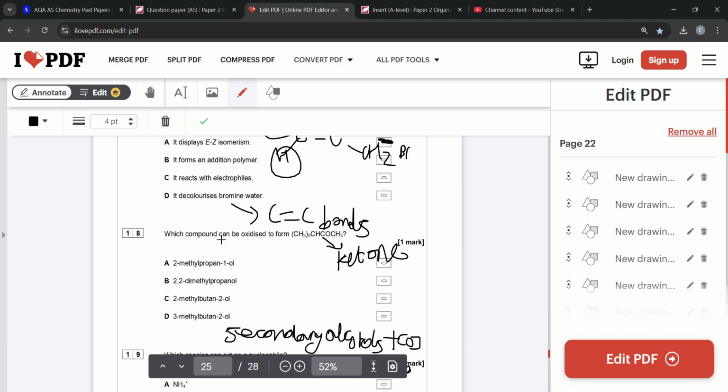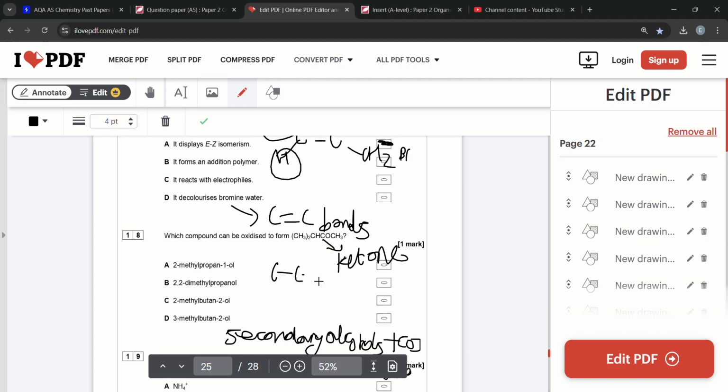So if you look at 2-methylpropan-1-ol: methane, ethane, propane. The alcohol group is on the first carbon. We've got a methyl on the second carbon. Fill in the hydrogens. That's a primary alcohol, so that would be oxidized to form an aldehyde, actually, not a ketone.